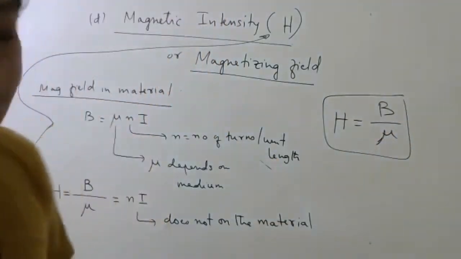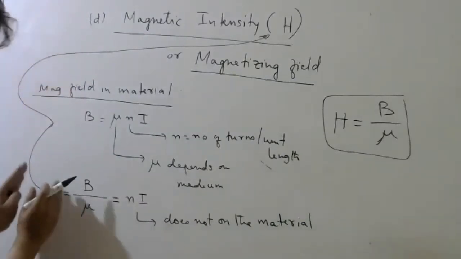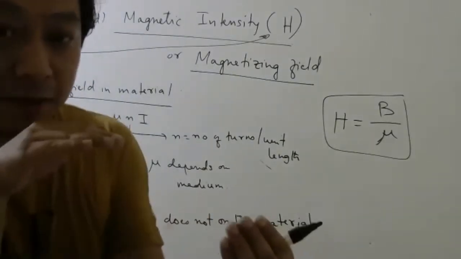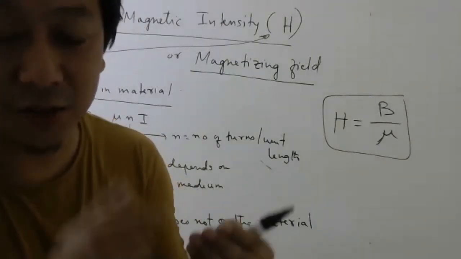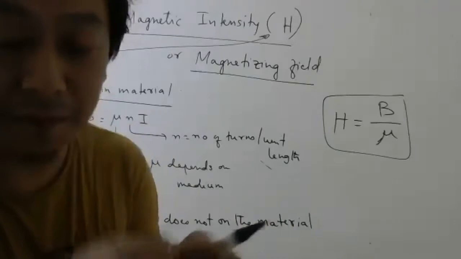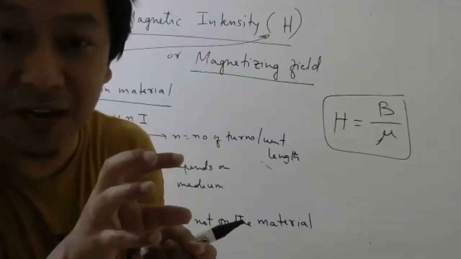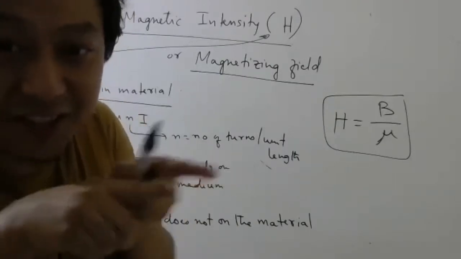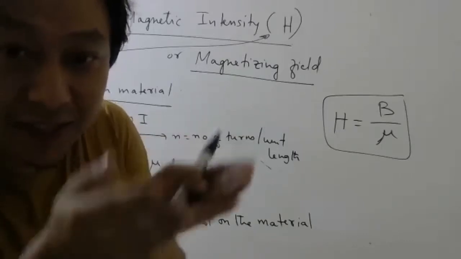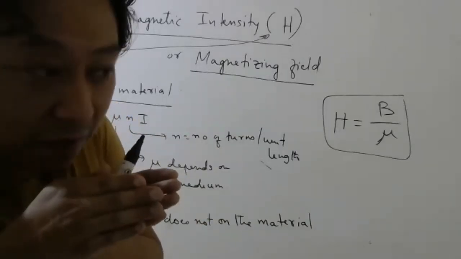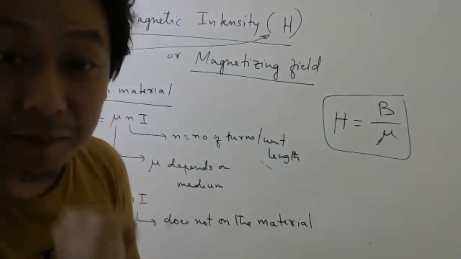So see, I could have directly told you magnetic intensity is equal to B by mu. Directly I could have told you, but I wanted to tell you the reason behind why we are doing this, so that we will have some quantity which will tell us the reason why the material is getting magnetized. Magnetized matlab all those atoms which were there. Remember I told when they come in the same direction, that is called magnetization. So when all the atoms in the material are lined in the same direction, then we say the material is getting magnetized.